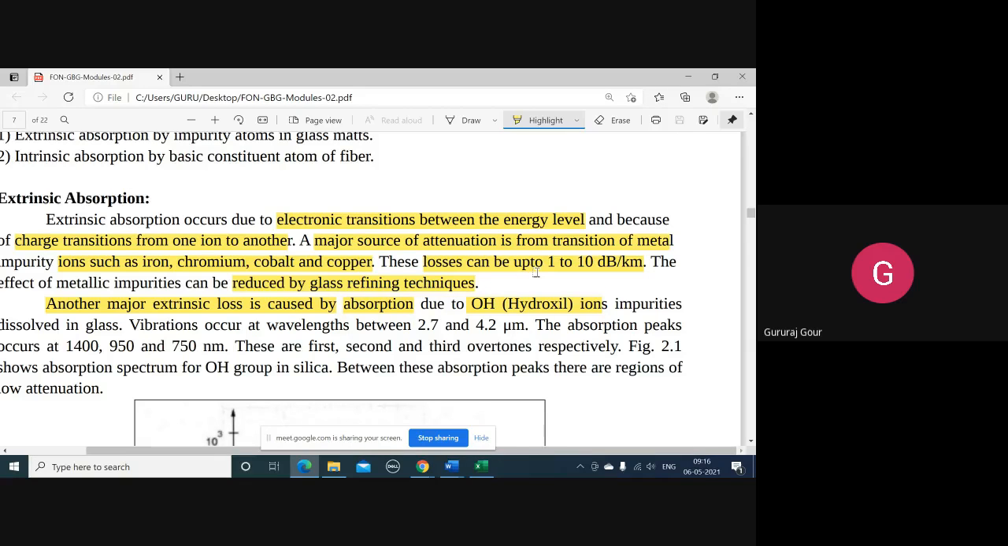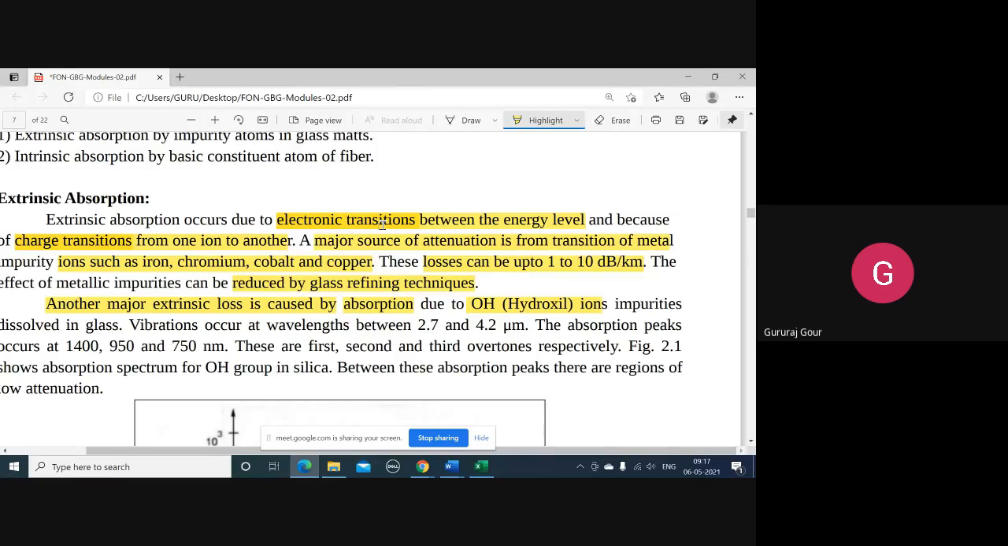Whenever you deal with any material, we look at it in terms of the atomic level. There we'll see two types of things: electronic transitions and charge transitions. Electronic transitions are dynamic charges which are moving from one energy level to another, and charge transitions are the static charges which are moving, concerned with the ion movement. Ions are static. So this is the main cause for the extrinsic absorption.